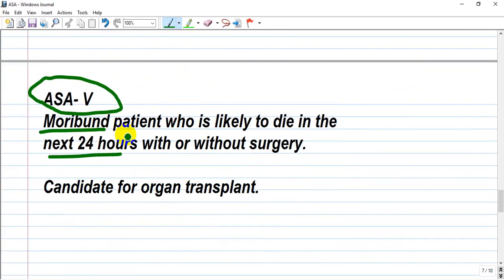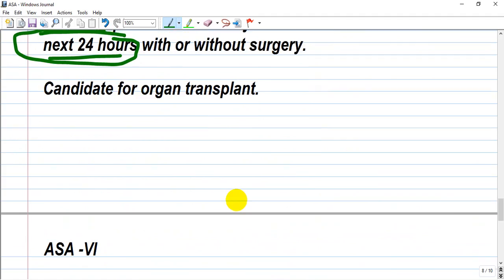Grade 5 is a moribund patient who is likely to die in the next 24 hours, with or without surgery, it doesn't matter. In the next 24 hours, the patient will die. It's a very good candidate for organ transplant.